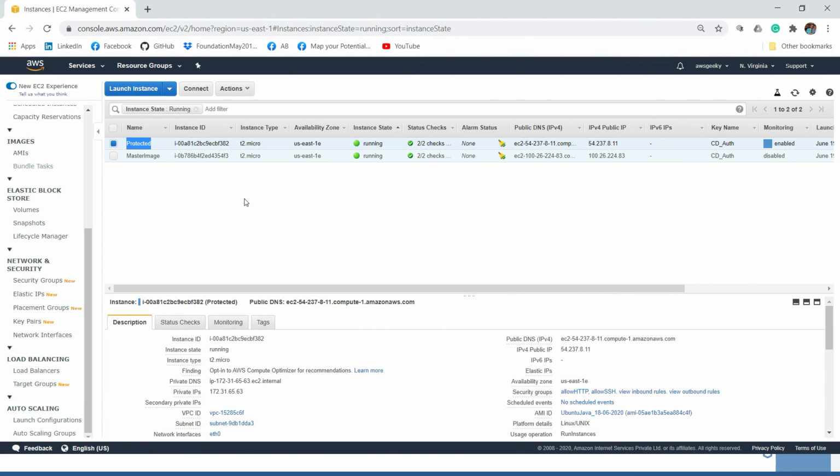So guys, that's it for today's video. In today's video, we just saw how to create an AMI image, how to publish that image in Marketplace, and how to use an AMI image to scale in or scale out your auto scaling group.